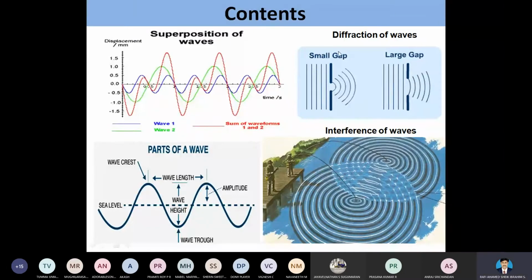Then we are going to study about the diffraction. For a small slit, we are going to get a circular format. For a larger slit gap, we are going to get a plane format. So this is from the diffraction. Then interference. Interference is the superimposition of two different waves. When a crest and a trough overlap with each other, or a trough and a crest overlap with each other, they will result in the formation of the interference pattern.